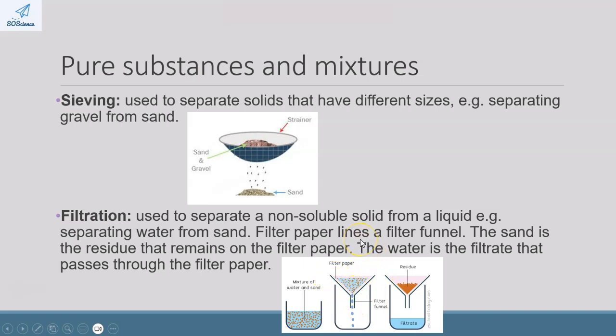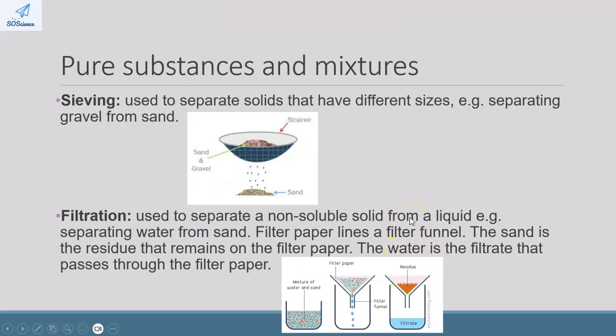Now, the filter paper has got teeny tiny holes that allow the water to move through, but it leaves the sand behind. The substance that moves through the filter paper is called the filtrate, and the substance that remains behind on the filter paper is called the residue.